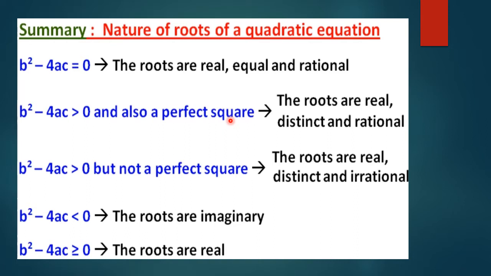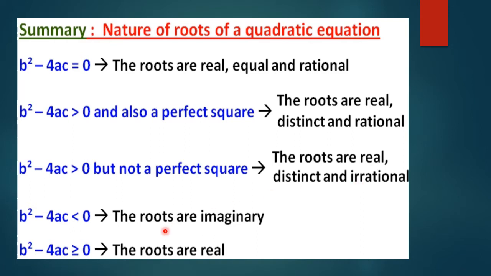And if b square minus 4ac is positive but not a perfect square, then the roots are real, distinct and irrational. So we have come to know if it is a perfect square, roots will be rational. If not a perfect square, roots will be irrational.